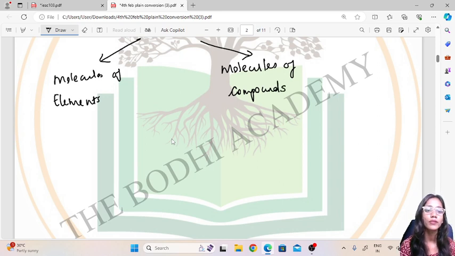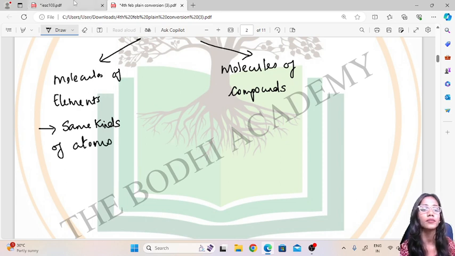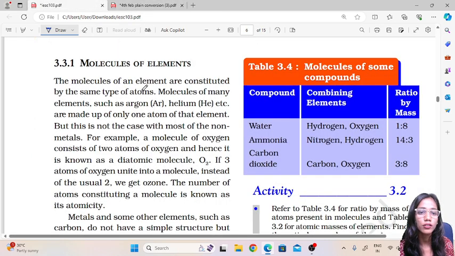Molecules of elements means the same kinds of atoms combined together to form an element. The molecules of an element are constituted by the same types of atoms.